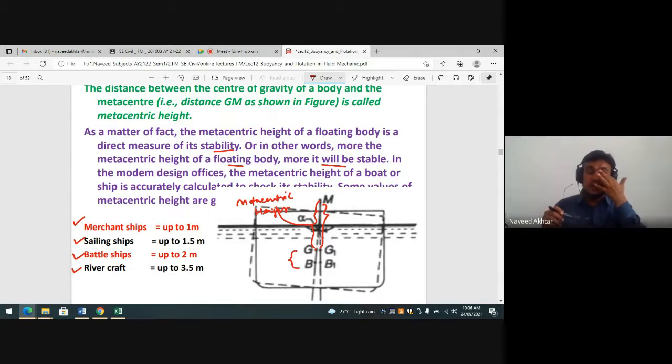If the metacentric height is positive, that is, the metacenter lies above the center of gravity, with BG being the distance between the center of buoyancy and center of gravity, then the object is said to be stable. So the metacentric height is related to stability.